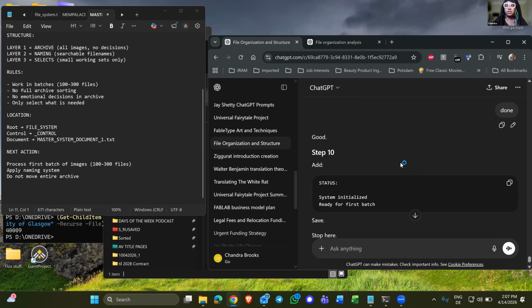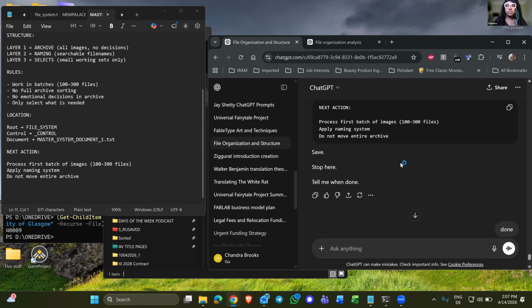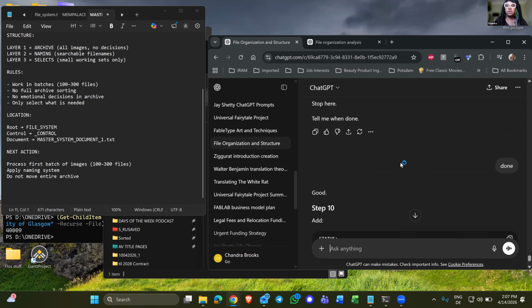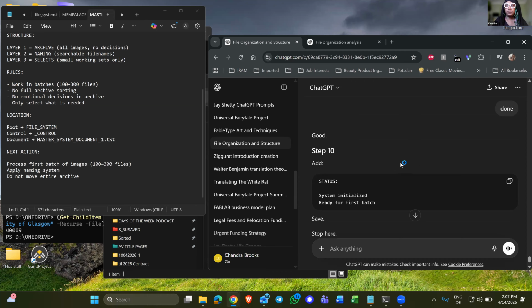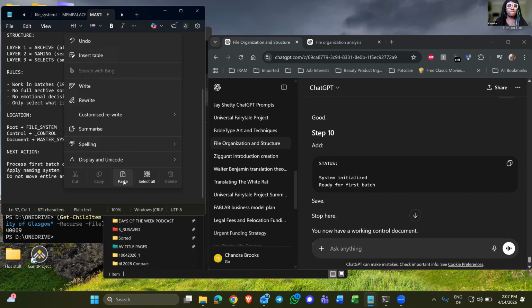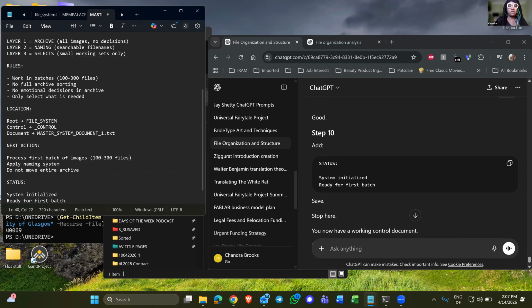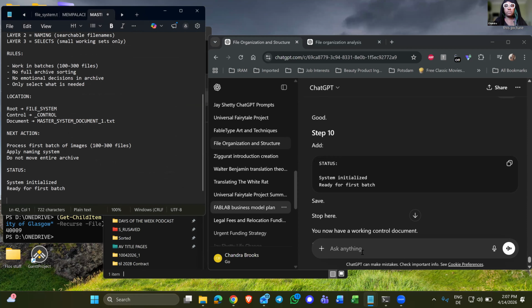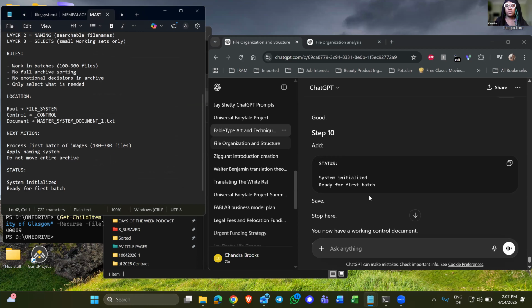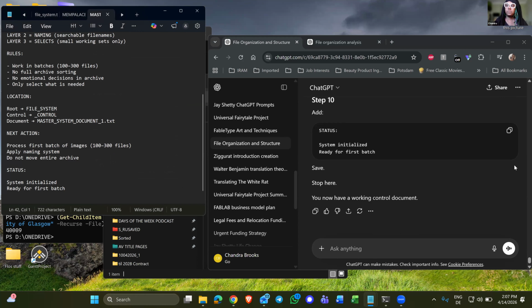So I finished that. Let me just double check. Next action, do not move entire archive. Okay. And so now I'm adding status to that. Space, save, stop here. You now have a working control document.